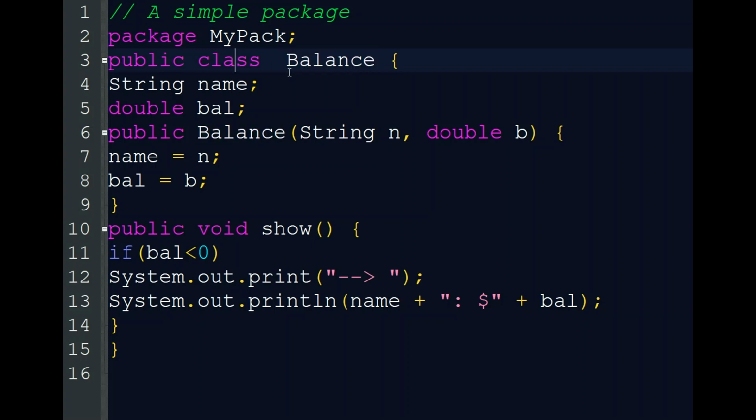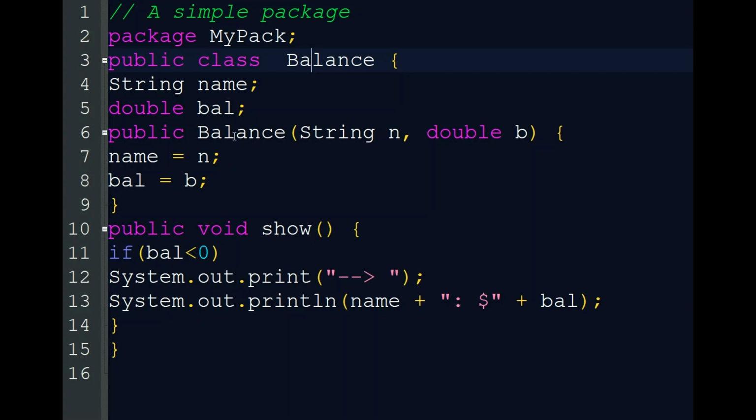Public class Balance. Public is here because we want to access this Balance class from somewhere else. In this class, two instance variables are there: String name and double bal, for storing the name of the account holder and the remaining balance.